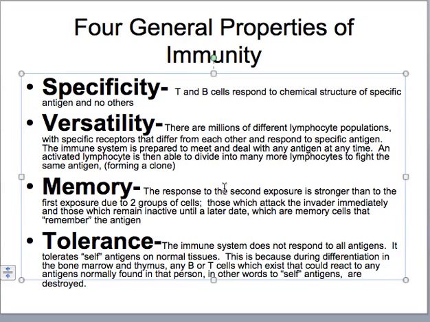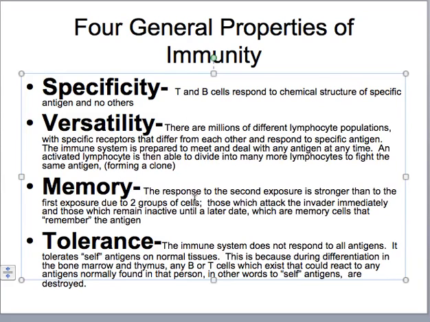Because of these millions of different populations of lymphocytes, the immune system is prepared and able to deal with any antigen at any time. Then a lymphocyte would be activated and able to divide into many more lymphocytes to fight the same antigen, and can thus form a clone. So we have lots of versatility in our immune system.